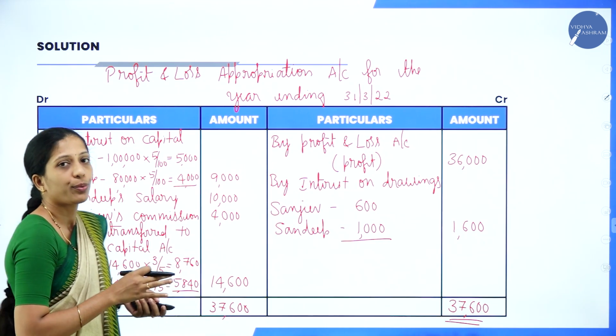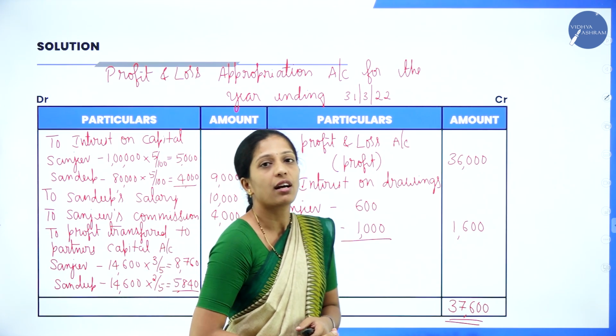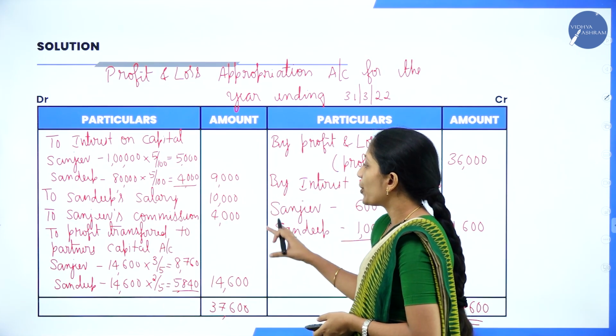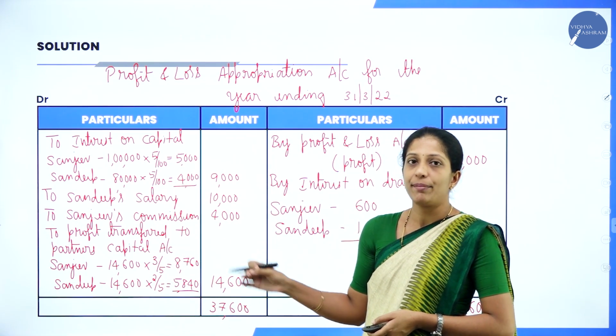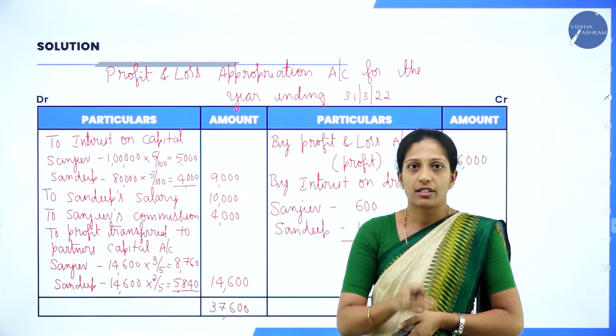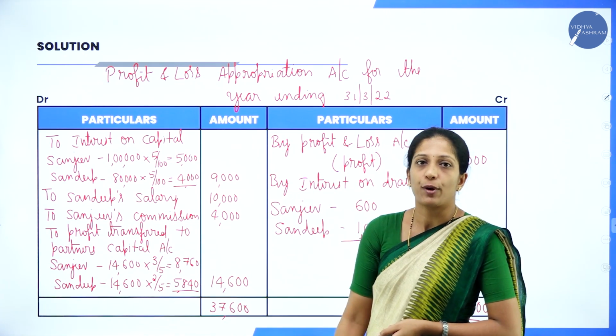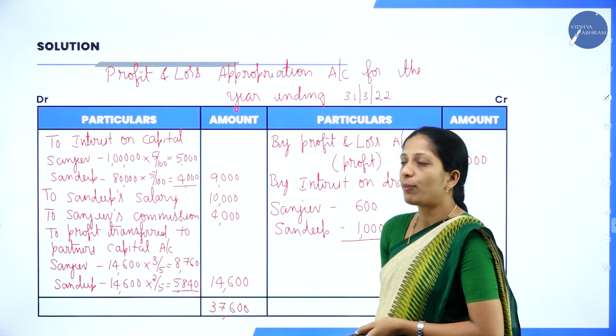So, this is how you will solve a problem on profit and loss appropriation account. So, hope you are clear, children. Very easy problem. Either they will ask you a problem on interest on drawings or P&L appropriation account. Shall we solve one more problem then?